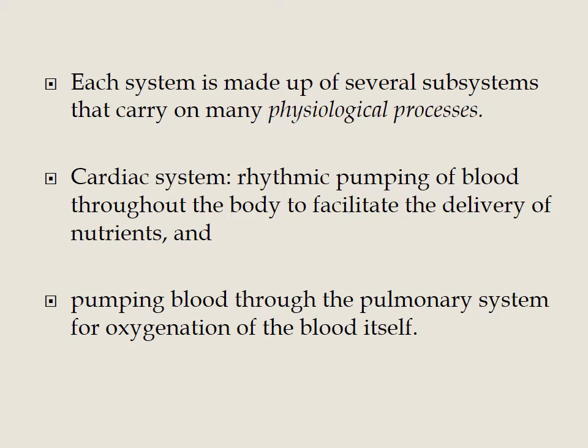As I already said, a physiological process is a normal function of the living things. Okay, the mechanism which is the upper level of the variable is called physiological functions. For example, in the cardiac system, the rhythmic pumping of blood throughout the body facilitates the delivery of nutrition. So this is one of the physiological processes, the normal function of the cardiac system. Then the pumping of blood through the pulmonary system is for oxygenation of the blood itself. So this is the physiological function. Without the function, the cardiac system will not work. So that is called the physiological process.